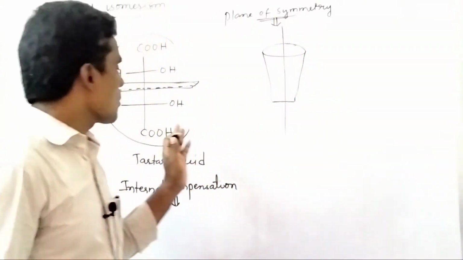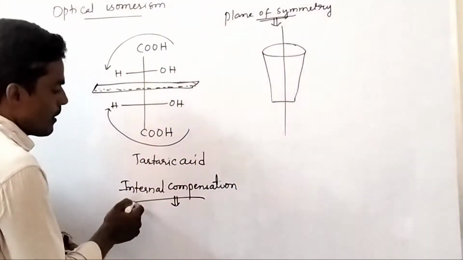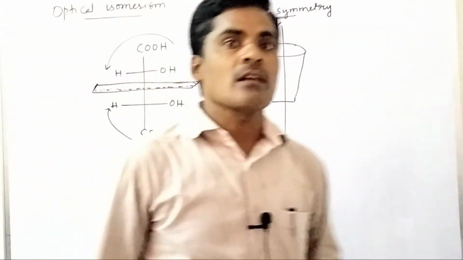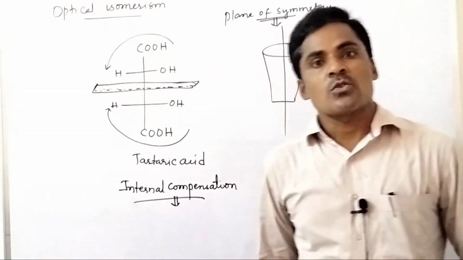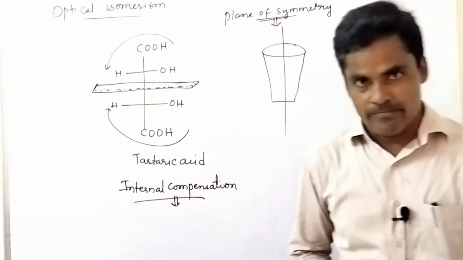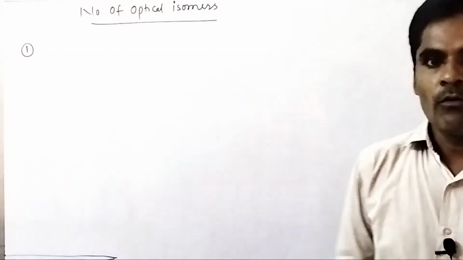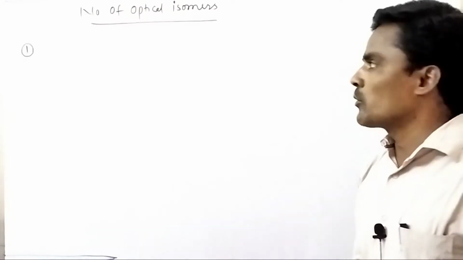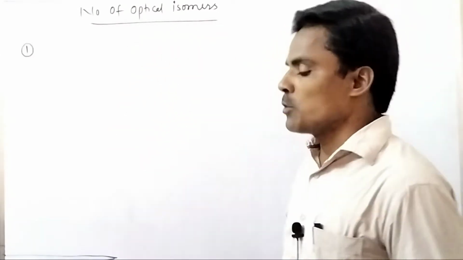Hence meso compounds are optically inactive. That is what? Internal compensation. So internal compensation signifies the loss of optical activity. Is it clear? Now let us explain a simple trick to find the number of optical isomers.